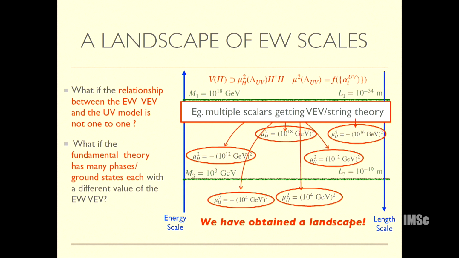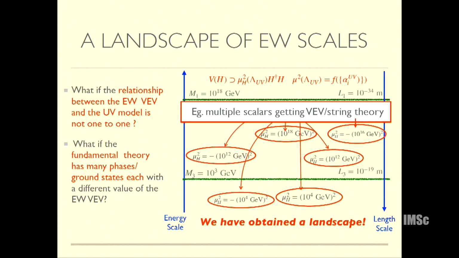So what if the fundamental theory has many ground states, many phases? This can easily happen, right? You have many scalars in the UV, and the scalars get vevs. Let's say these scalars couple to h dagger h, so phi_i h dagger h. Then in different vacuum states, you will have different Higgs masses. Of course, it's well known that this happens in string theory, but you can also easily do it in a field theoretic setup.